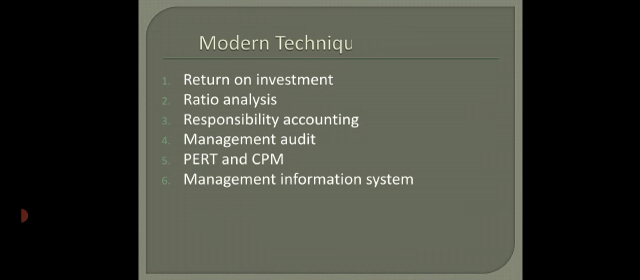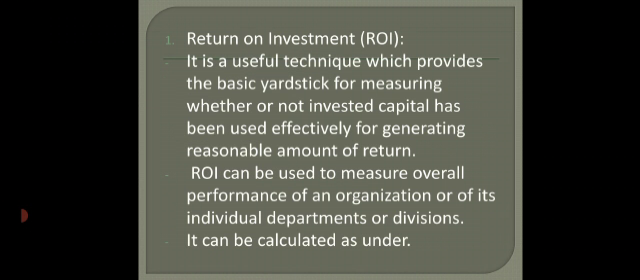First one is return on investment. We also call it ROI, ratio analysis, responsibility accounting, management audit, PERT and CPM, and last one is management information system. First one is return on investment.